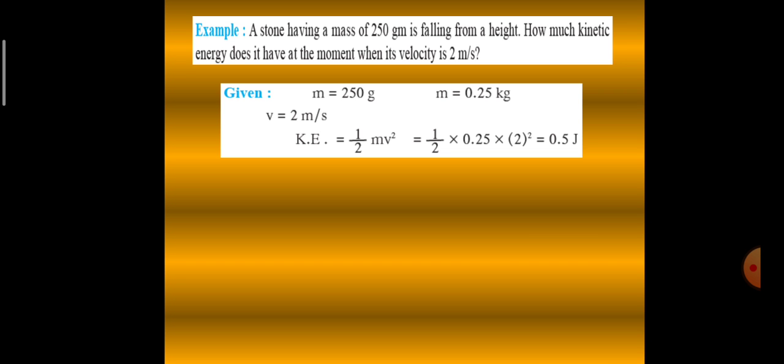Why is it divided by 1000? Because 1000 grams make 1 kilogram. Velocity v is already given, 2 meters per second. Now let us put in these values. We know that kinetic energy is half mv square. So half multiplied by 0.25 multiplied by 2 square. And the answer comes to 0.5 joules.